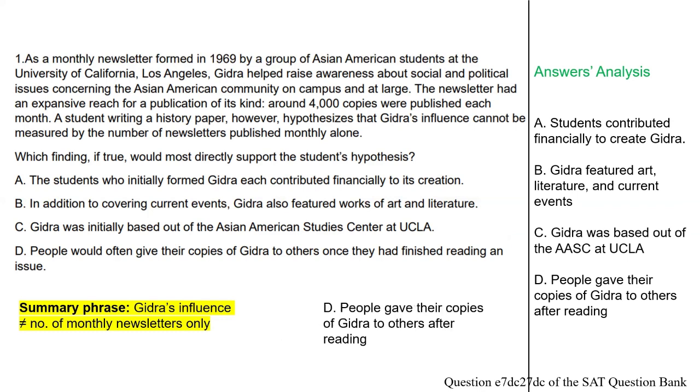Now with answer D, if we read both of them, we can see that there's a connection between the summary phrase and the answer choice D. Because people will give their copies that they read to other people, Ghidra's influence cannot only be measured by the number of monthly newsletters. How many people end up reading the same copy should also be taken into account. And so because this answer is relevant and because it matches what is mentioned in the summary phrase, this is the correct answer.